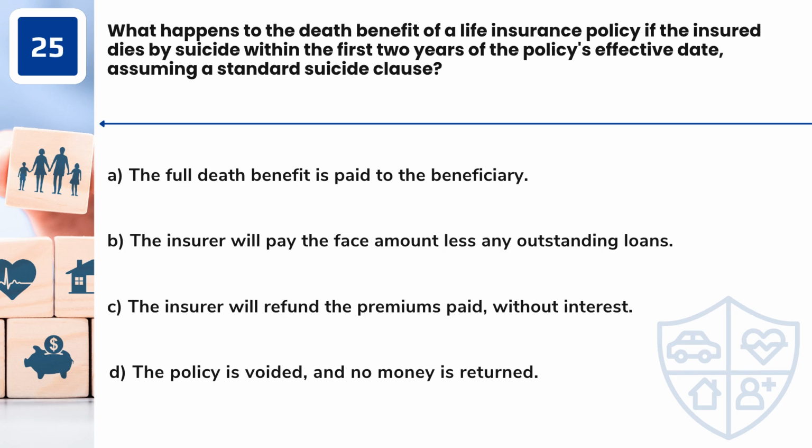Question 25. What happens to the death benefit of a life insurance policy if the insured dies by suicide within the first 2 years of the policy's effective date, assuming a standard suicide clause? A. The full death benefit is paid to the beneficiary. B. The insurer will pay the face amount less any outstanding loans. C. The insurer will refund the premiums paid, without interest. D. The policy is voided, and no money is returned.